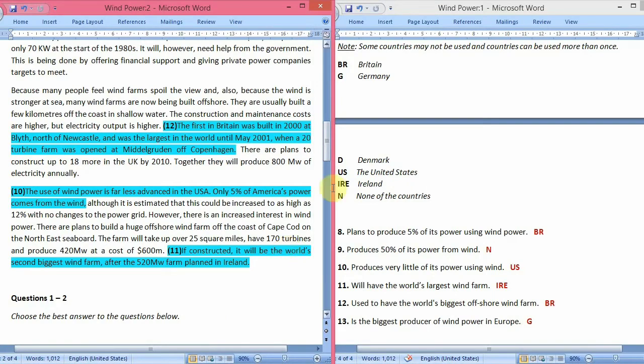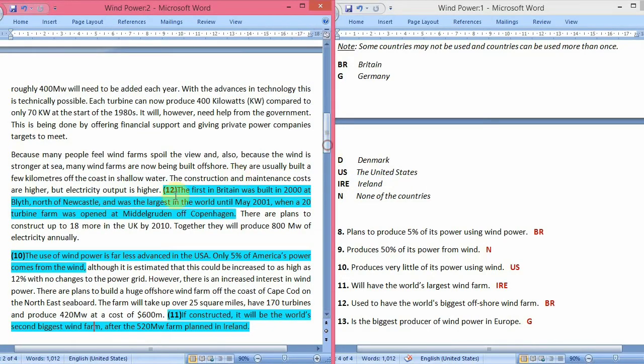Now let's see where it is written in the passage. Here: the first in Britain was built in 2000 at Blyth, north of Newcastle, and was the largest in the world until May 2001. They were talking about offshore wind farms, and they are saying that the first offshore wind farm was built in 2000 in Britain, and it was the world's largest offshore wind farm until May 2001, which means that at present it is not the world's largest wind farm.